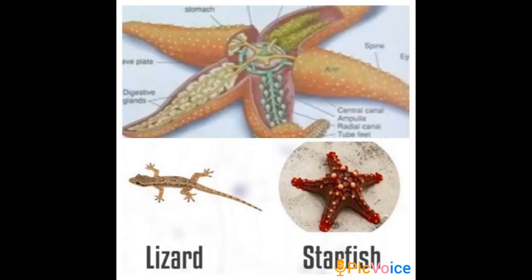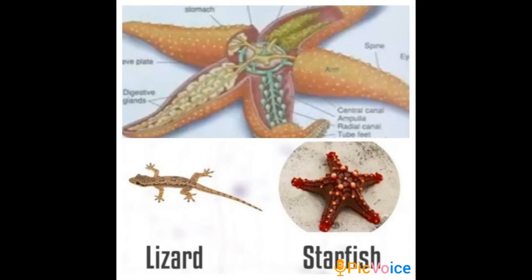So, a simple example in this category is the starfish. In the diagram on top, you can see there is a starfish. It is showing the internal structure because I wanted you to understand the central disc, which is connected to the 5 arms of the starfish.